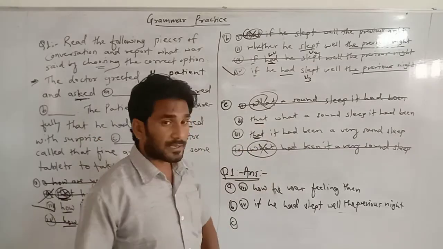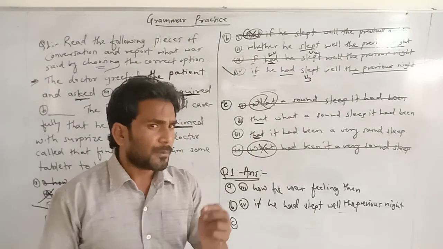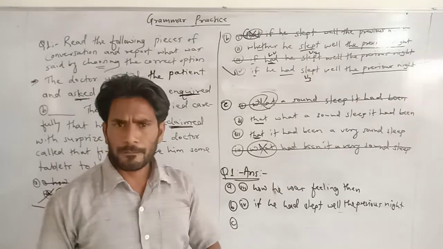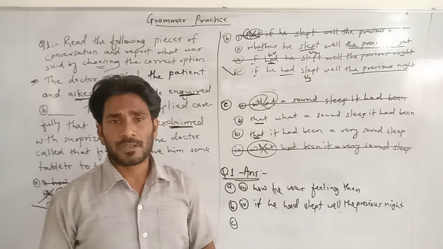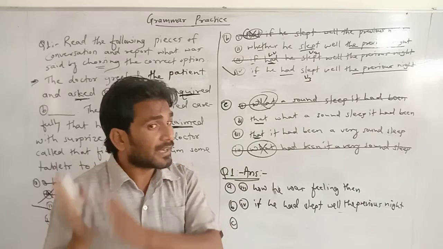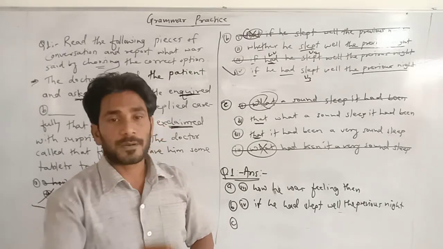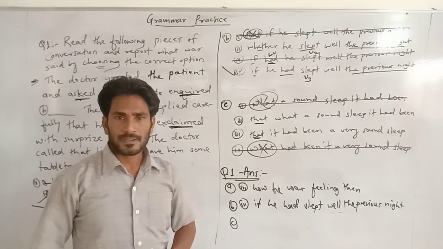So both seem correct, but do you know guys, I just told you a few minutes ago the rule about conjunctions in indirect speech: conjunctions are always followed by a subject.